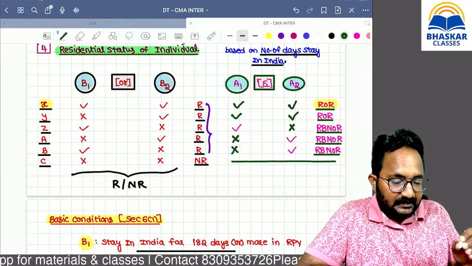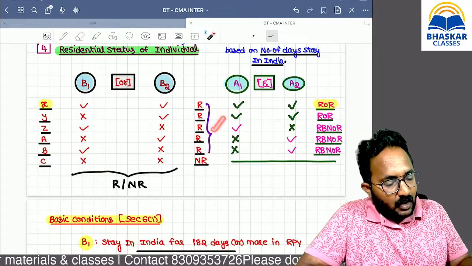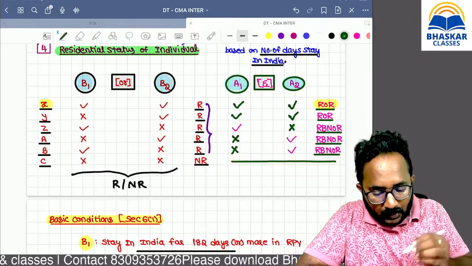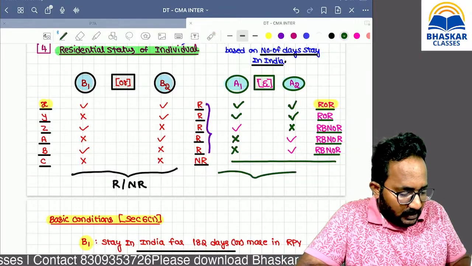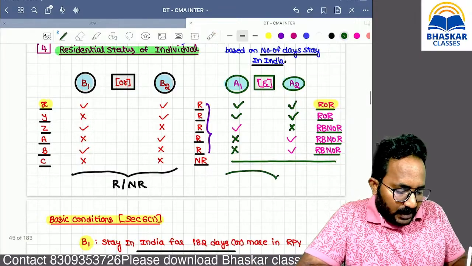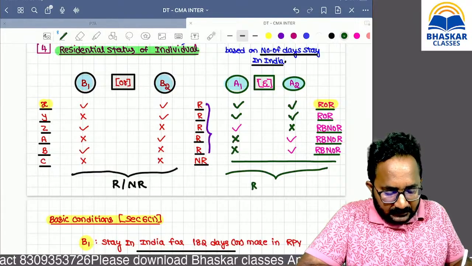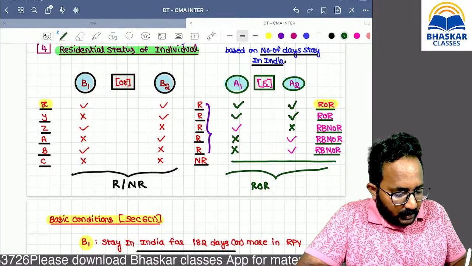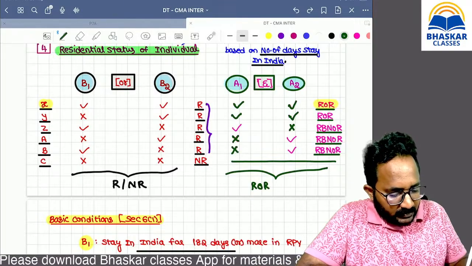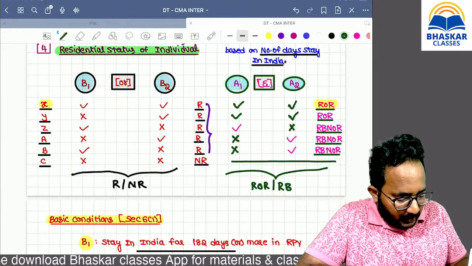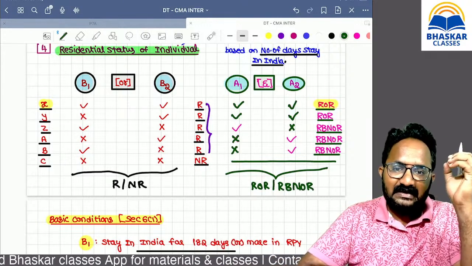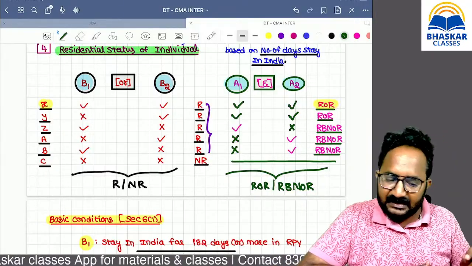If resident, then only we can find the ordinary status. If non-resident, then it is over. Then what is the use of A1 and A2? We can find whether you are a resident and ordinary resident, or a resident but not ordinary resident, by using additional condition 1 and additional condition 2.